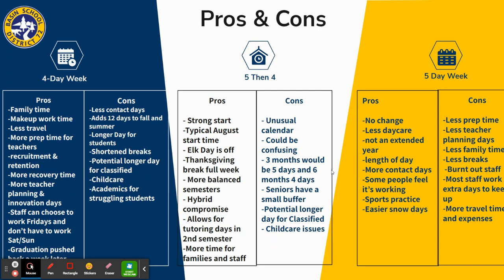Some cons of this is that it is unusual, so it could be confusing. There are 3 months that would be 5-day weeks and 6 months that would be 4-day weeks. Seniors would have a smaller buffer, so if something were to go wrong and we needed additional days, we would have to schedule those for seniors. It could be a potentially longer day for classified staff and childcare issues again.